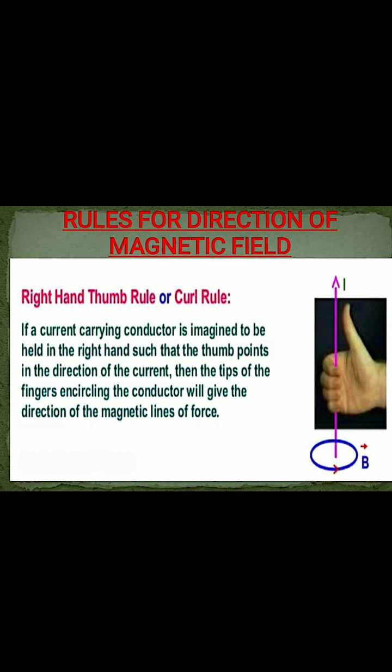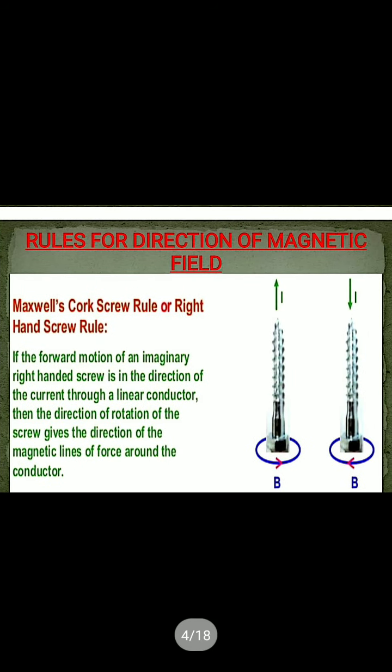Okay, since the magnetic needle can be deflected by the magnetic field, it follows from this experiment that a current carrying conductor produces a magnetic field around it. We can conclude this. Clear? Another rule also exists for the direction of magnetic field, that is the Maxwell corkscrew rule,